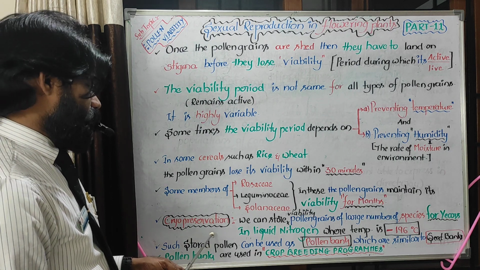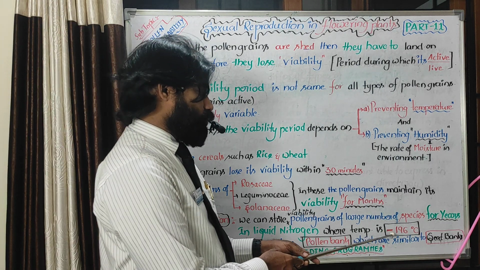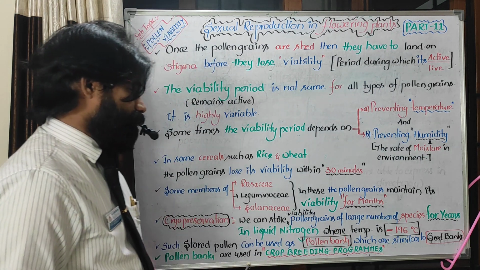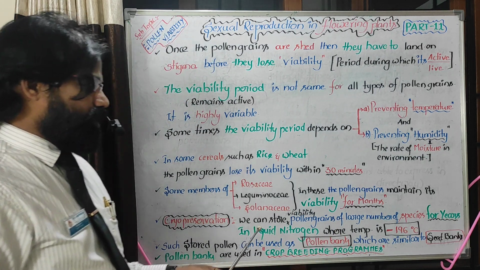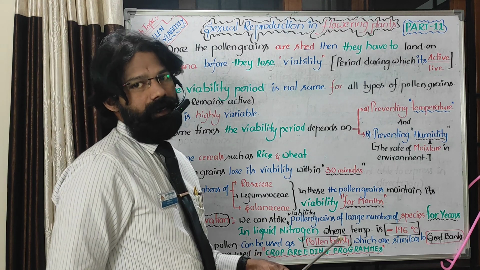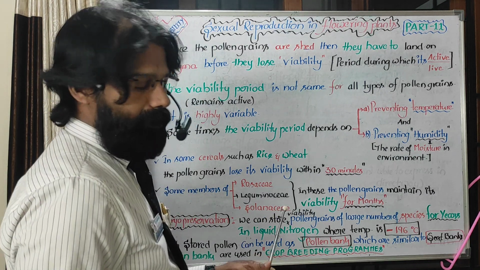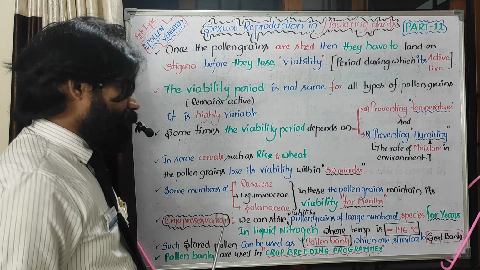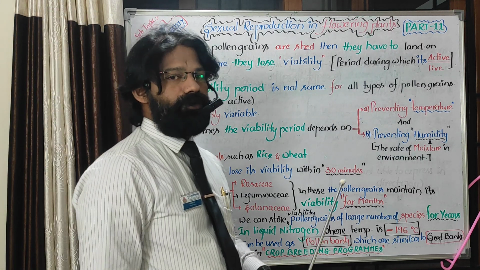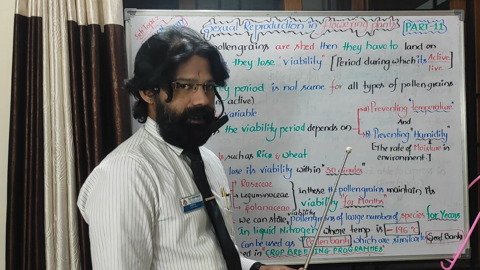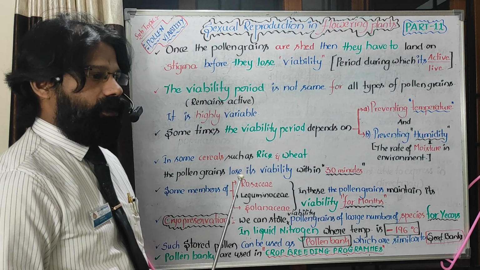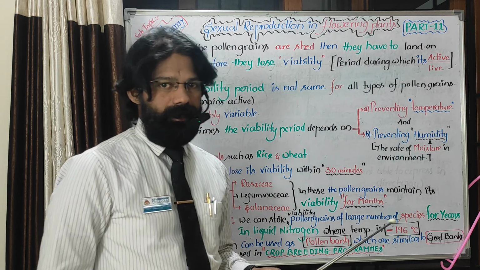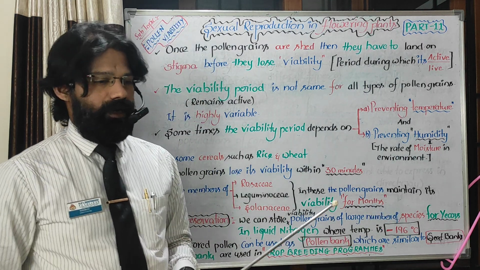Next, to maintain minus 196 degrees centigrade, which liquid do we use for the preservation of pollen grain viability? That is liquid nitrogen. Again, he will ask, the liquid nitrogen maintains the following degrees centigrade. He may give plus 196, minus 196, plus or minus 196.